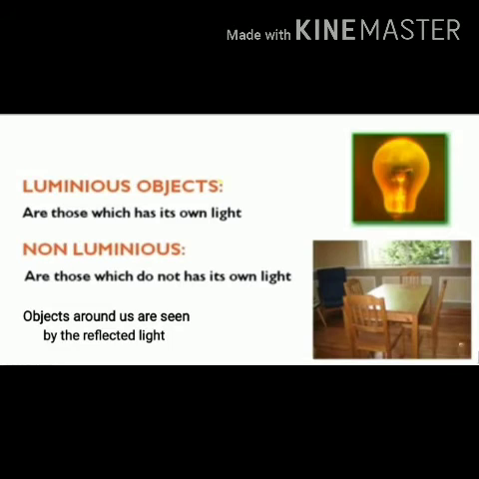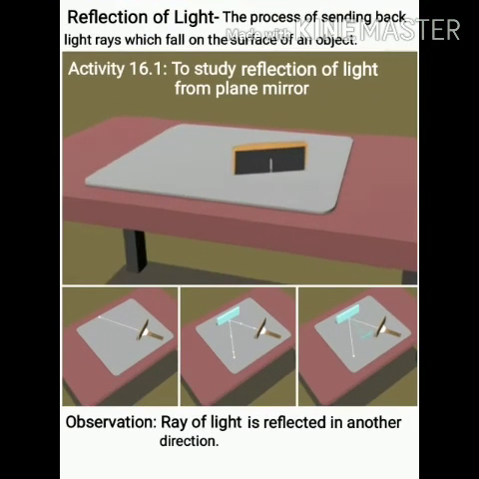So how are we able to see them? Non-luminous objects can be seen only when the light coming from a luminous object falls on them, and that light is reflected by the non-luminous objects and sent in different directions. When this light reaches our eyes, we are able to see these objects. So we are able to see non-luminous objects because they reflect light into our eyes. So here comes the word reflect.